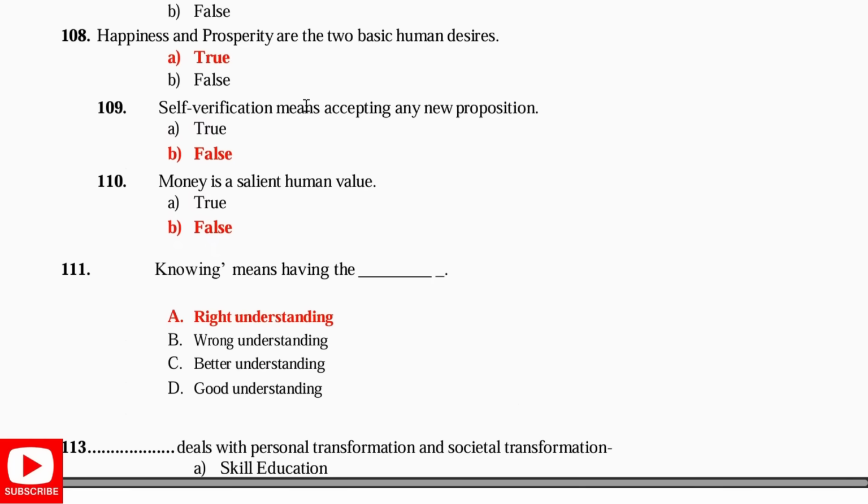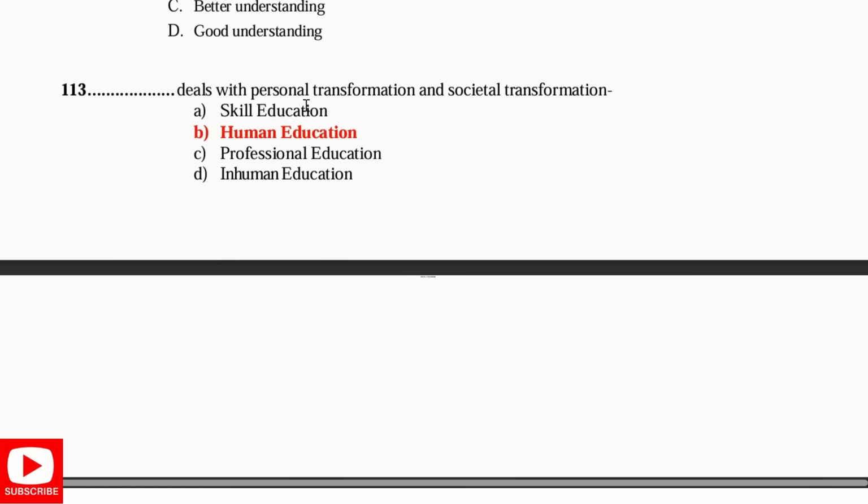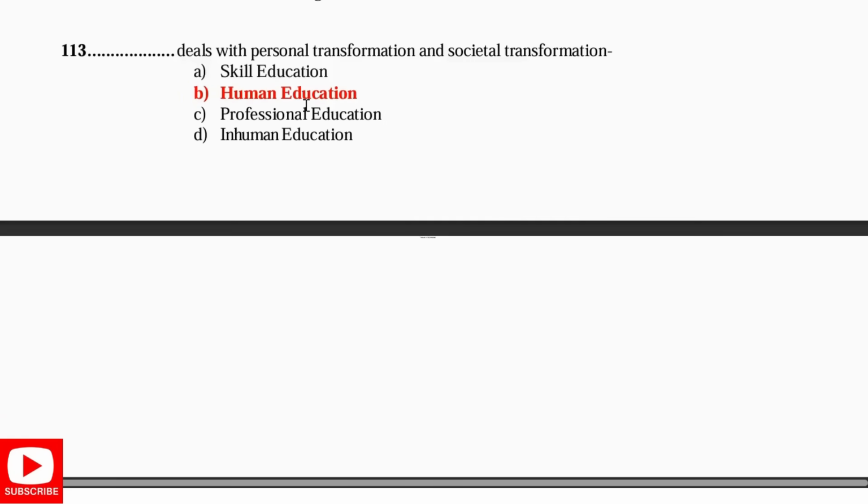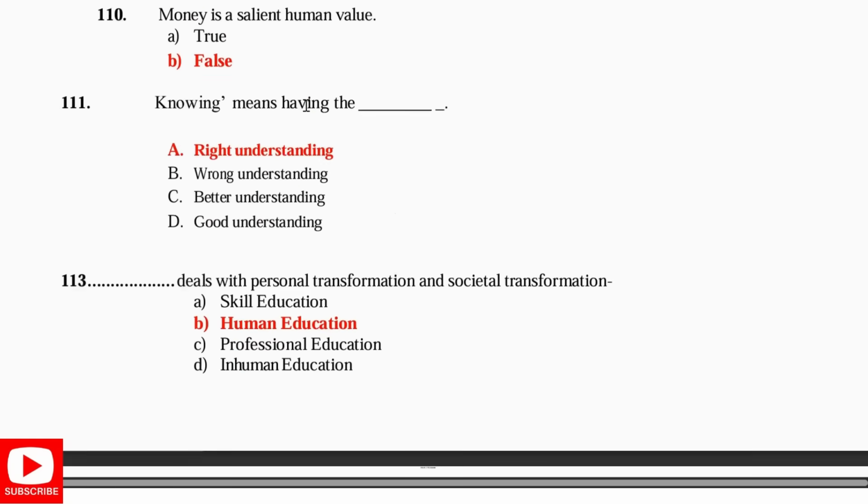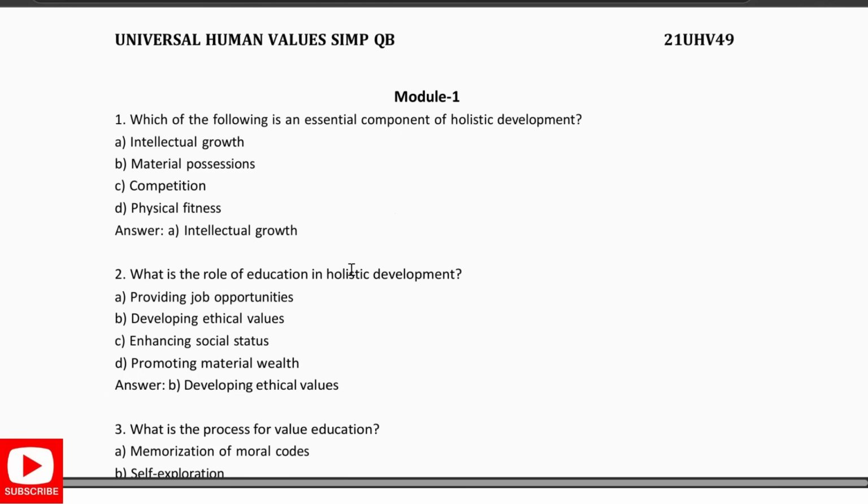Money is a salient human value. False. Knowing means having right understanding. Dash deals with the personal transformation and societal transformation. Human education. So this is one set, and we'll move on to another set.